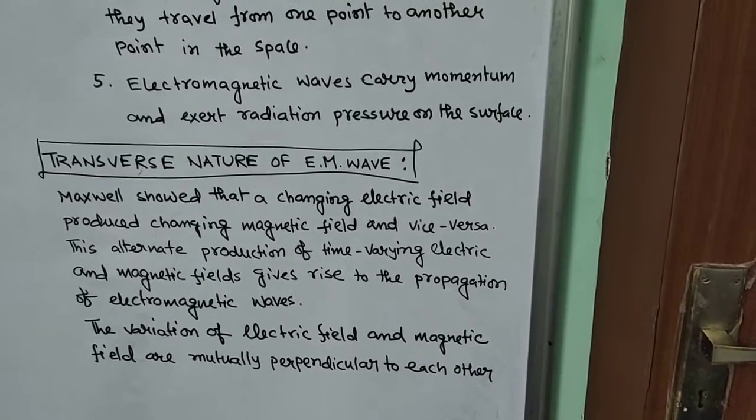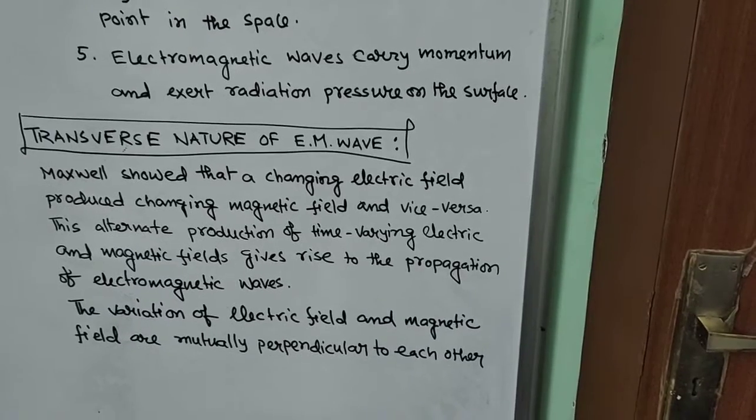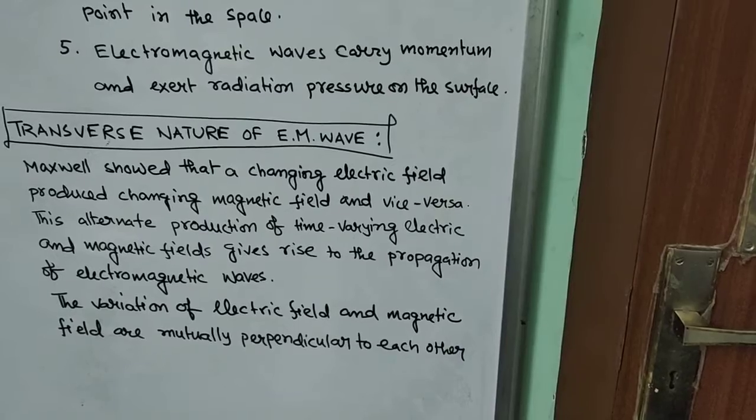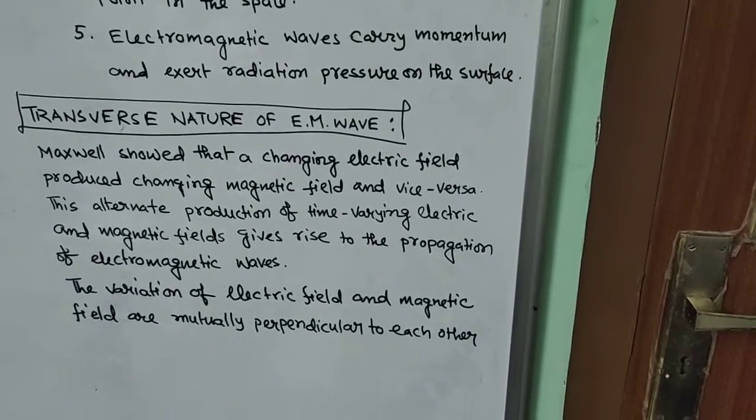So here also we are using: Maxwell showed that a changing electric field produces a changing magnetic field and vice versa. This alternate production of time varying electric and magnetic fields gives rise to the propagation of electromagnetic waves.